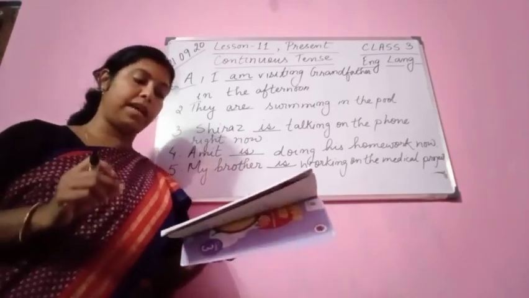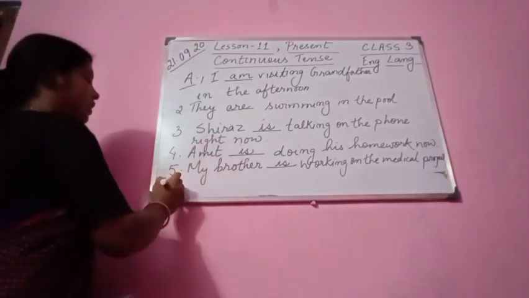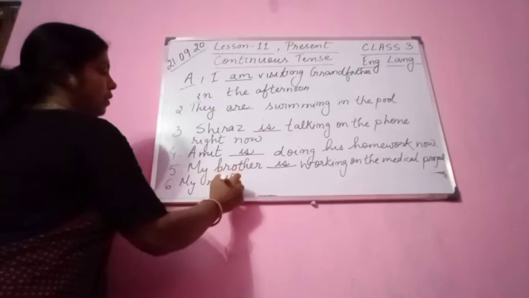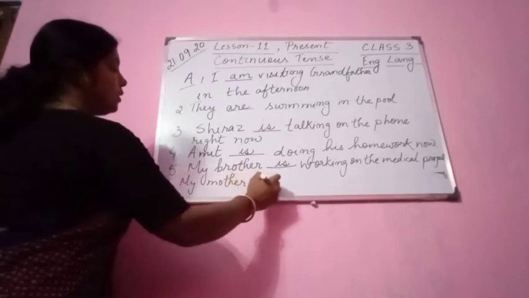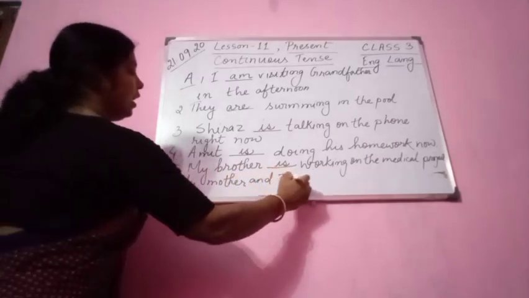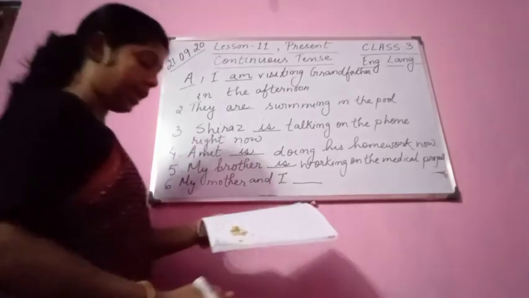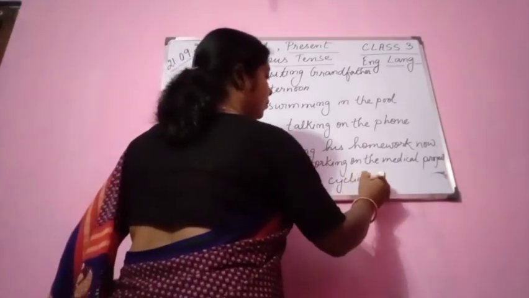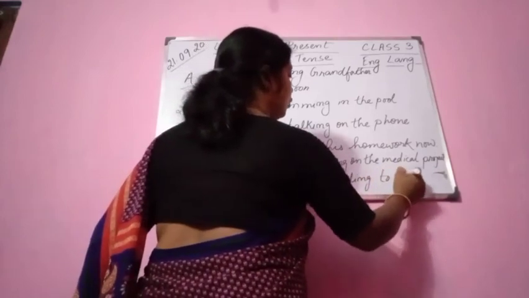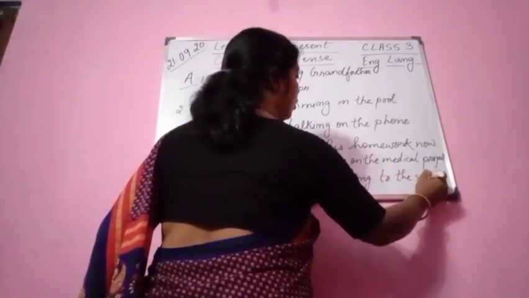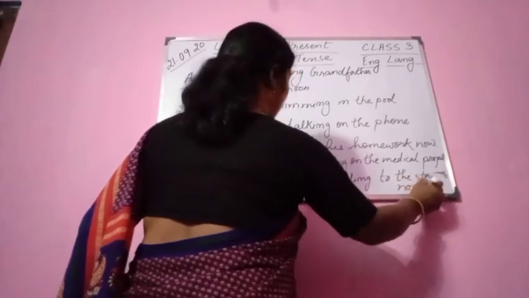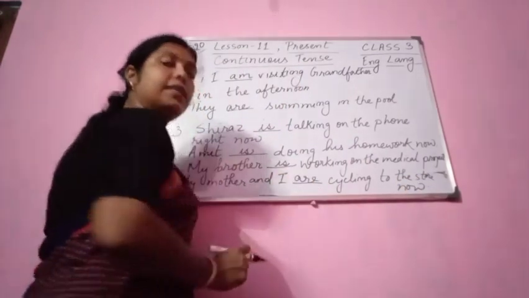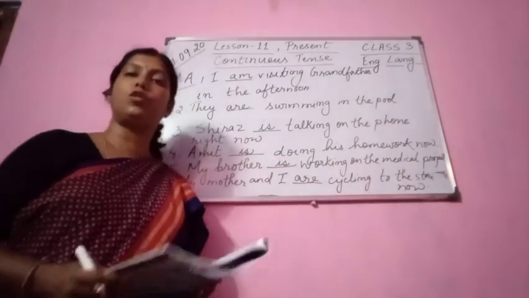Alright, my mother and I. Now you see the subject here, plural. My mother and I means two persons. My mother and I dash cycling to the store now. So my mother and I are cycling to the store right now.